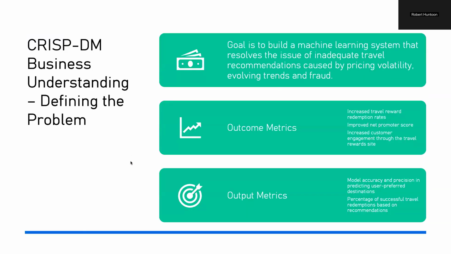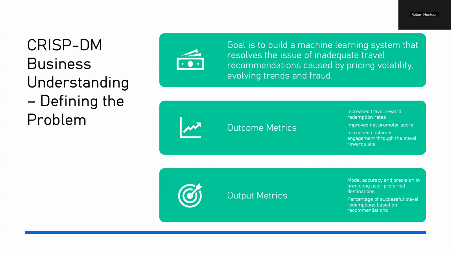So next we were tasked with using the CRISP-DM business understanding and being able to explain that and define the problem. Our goal is to build a machine learning system that resolves the issue of inadequate travel recommendations caused by pricing volatility, evolving trends, and fraud. The current travel reward system, like I mentioned, lacks personalized recommendations and dynamic pricing adjustments that have led to lower customer engagement, the presentation of irrelevant reward redemptions, and missed revenue opportunities, really.